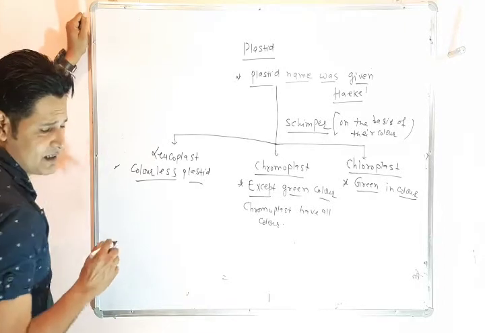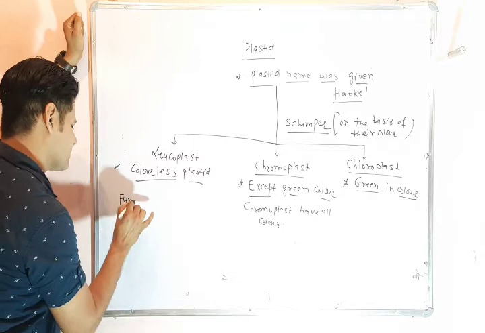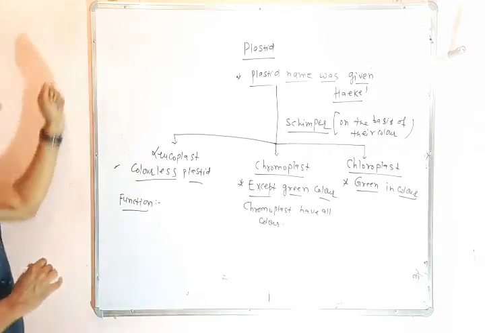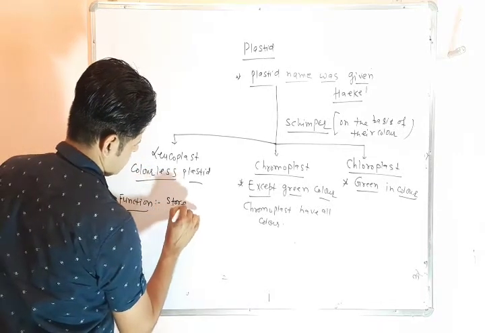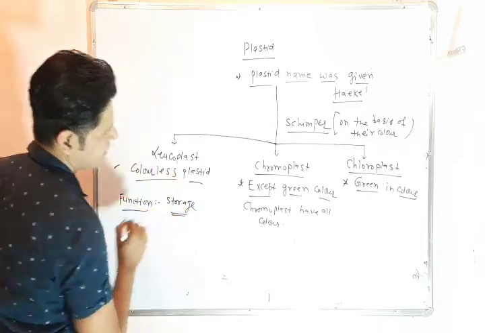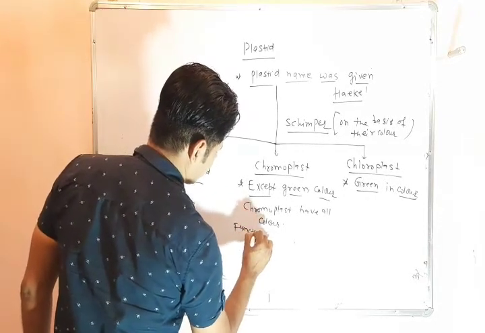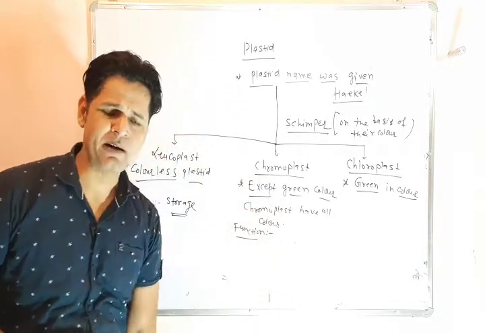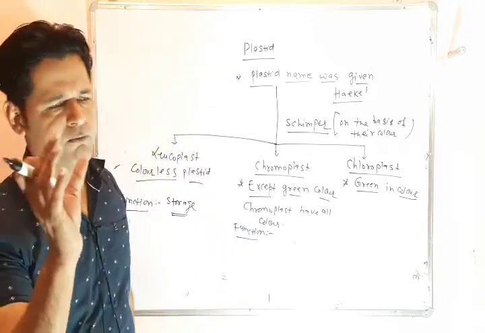Now we will discuss the functions of these plastids. The main function of leucoplast is storage, and the main function of chromoplast is to provide different colors to the petals of flowers and the wall of fruit.